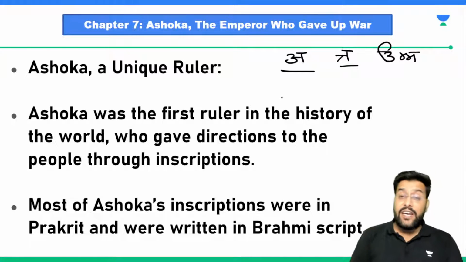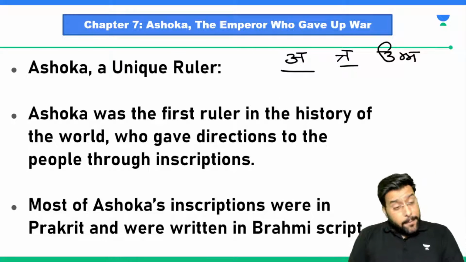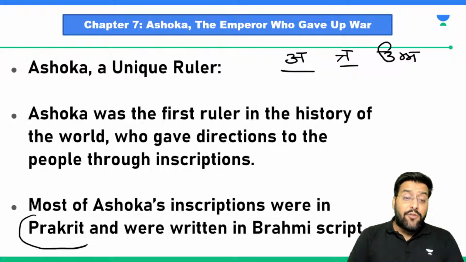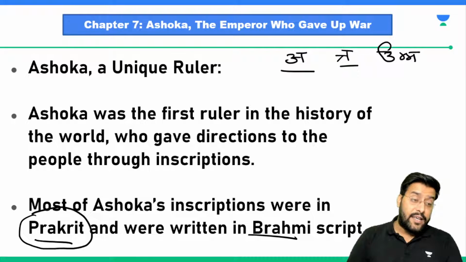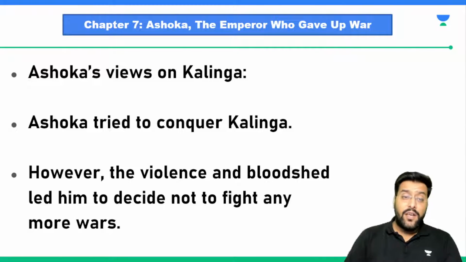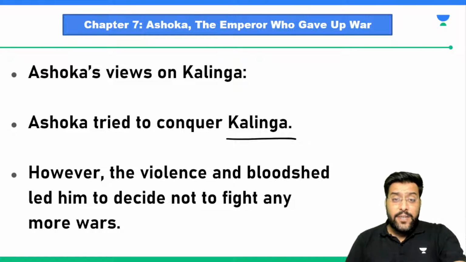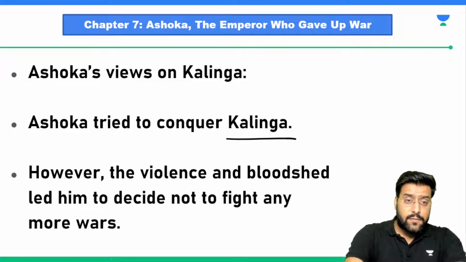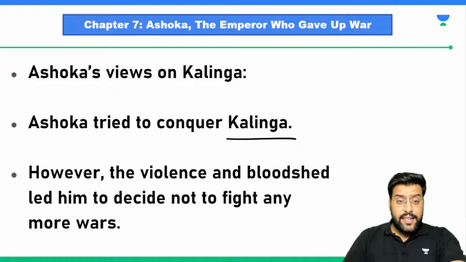For example, the Hindi script is Devanagari. The Punjabi script is Gurmukhi. In a very similar manner, the language that was used for these inscriptions was Prakrit and it was written in Brahmi script. Are we following it? So Ashoka tried to conquer Kalinga. Where is Kalinga? Can you please tell me? Can anybody tell me where is Kalinga? Where is Kalinga?